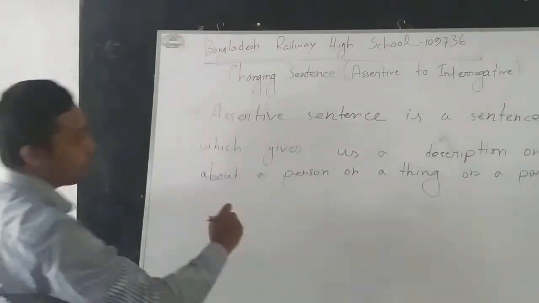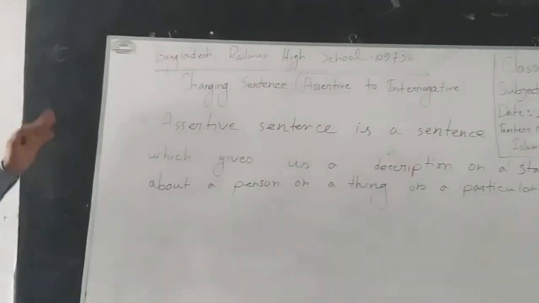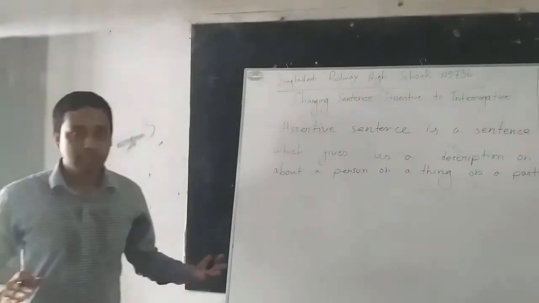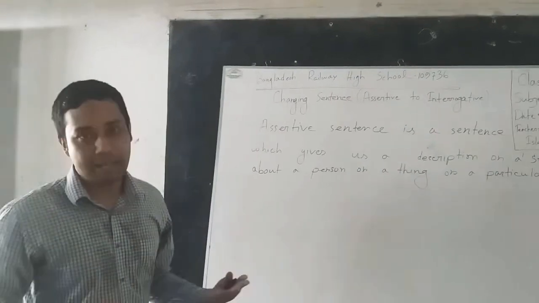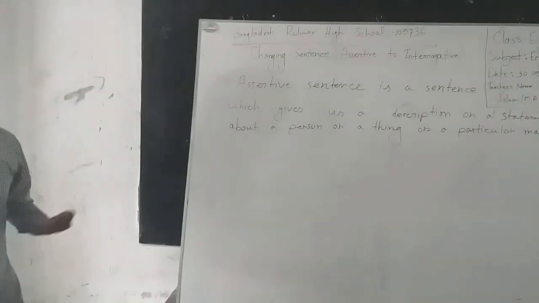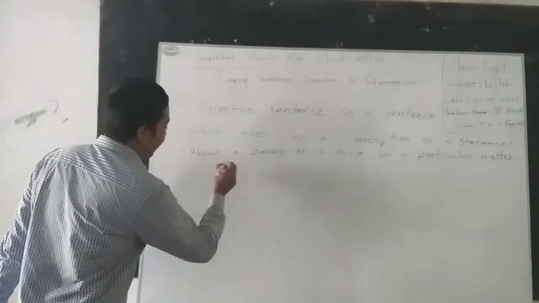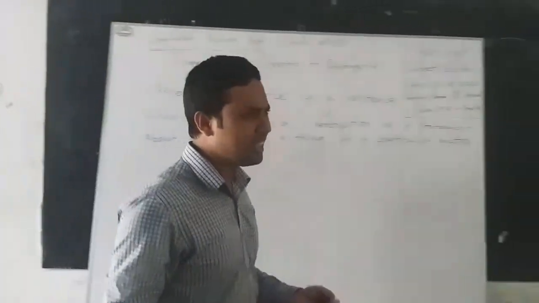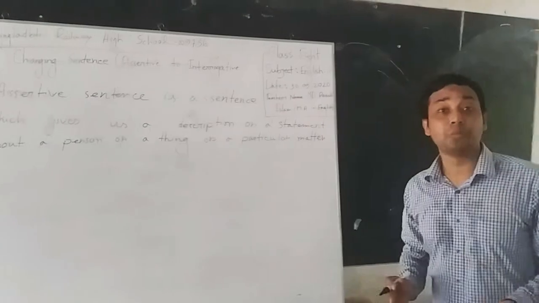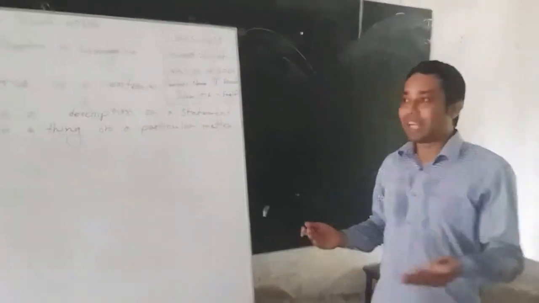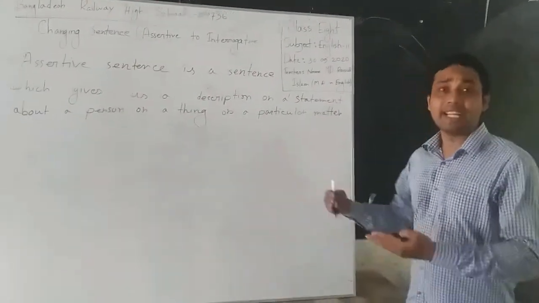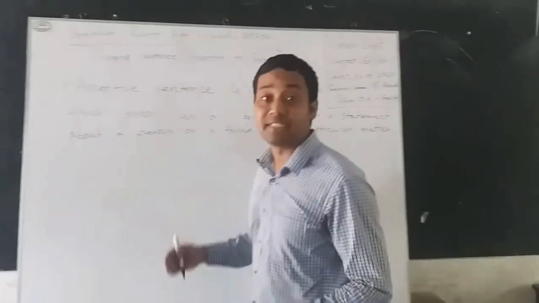I have already told you that an assertive sentence is actually a sentence of giving a statement. This is something to describe, something about a subject. I would like to tell you one more thing, that an assertive sentence can be formed in many ways. But most of the students do not know how many ways are really involved with assertive sentences.